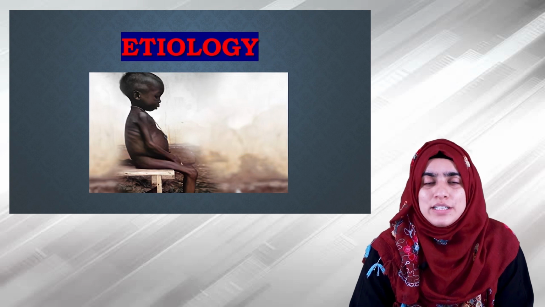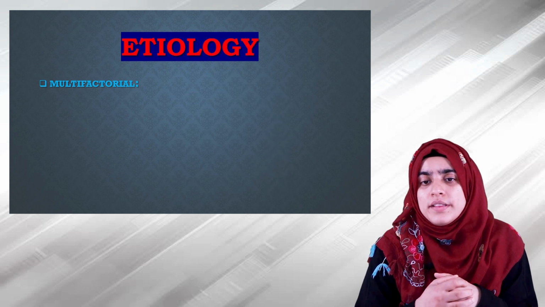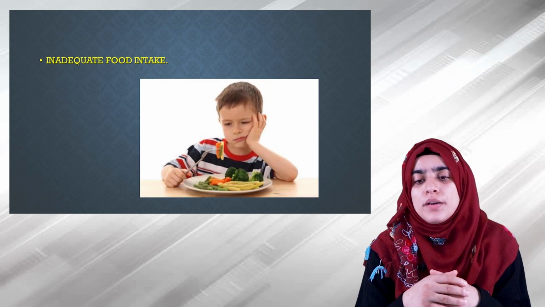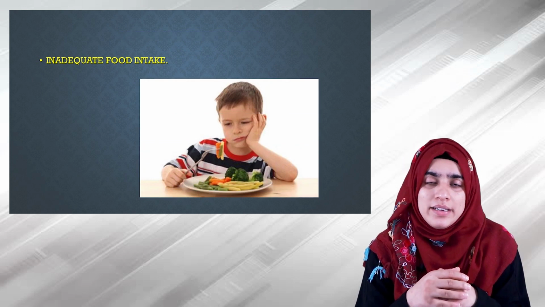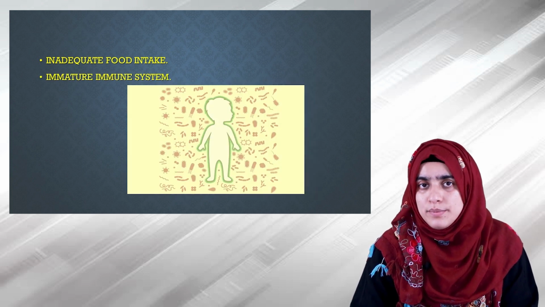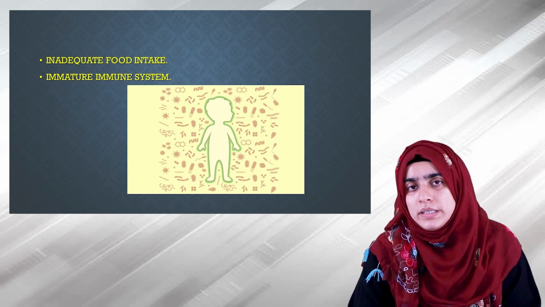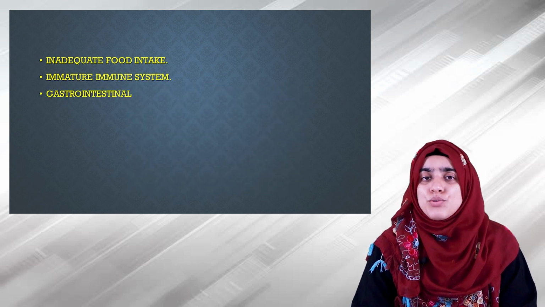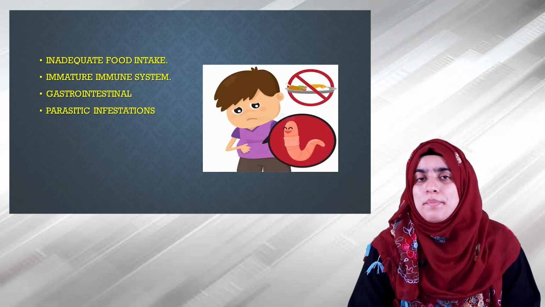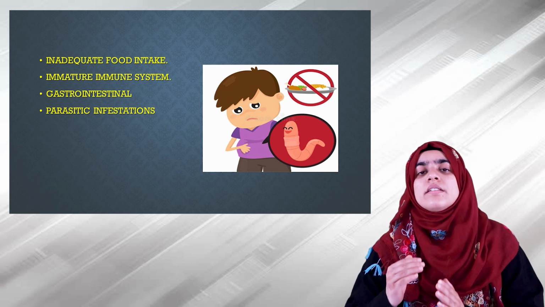Let's talk about the etiological factors for this protein energy malnutrition. The etiology for this condition is multifactorial. The most common cause is inadequate food. Children with an immature immune system have a greater susceptibility towards infections. Gastrointestinal causes lead to malabsorption of proteins. Parasitic infestations also play a major role in causing malnutrition.